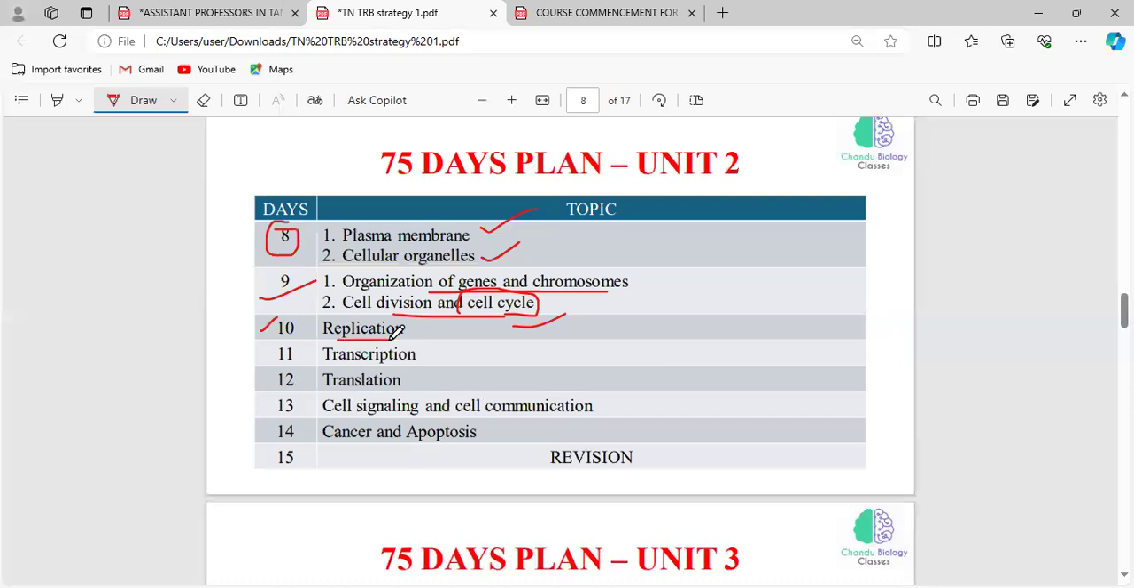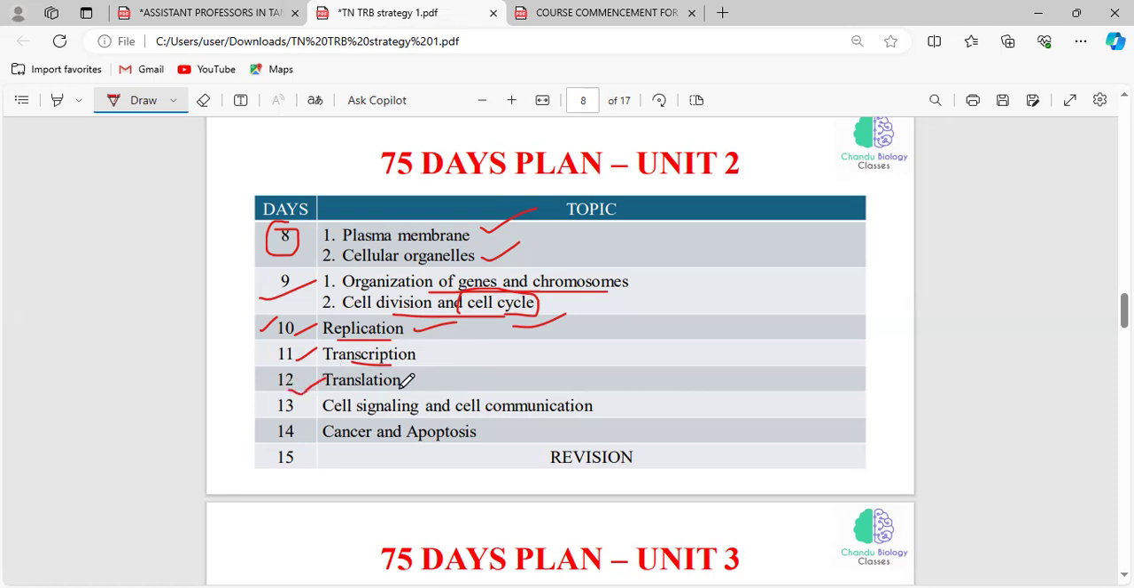And day 10 is related to replication. So under replication, you have to read what DNA replication is, what the enzymes involved in DNA replication are, and what the DNA repair mechanism is. So all the things related to DNA replication you have to read on day 10. And on day 11, you have to read about transcription: what transcription is, the enzymes involved in transcription, what the transcription factors involved in the process of transcription are, and what post transcription is. These are all the things you have to read in transcription.